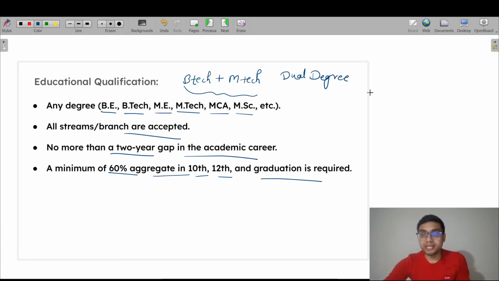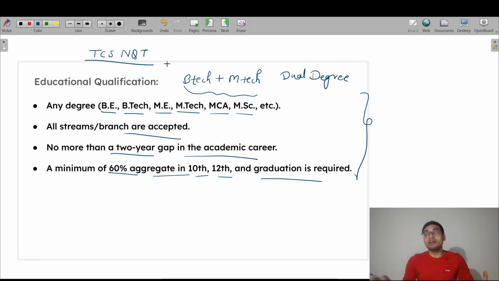So these are the basic qualifications needed to appear in the TCS NQT exam. We already know that in various colleges, TCS is going to hire on campus.